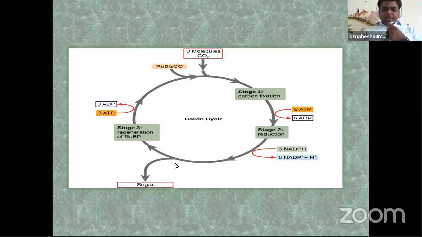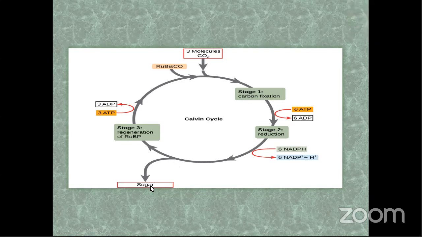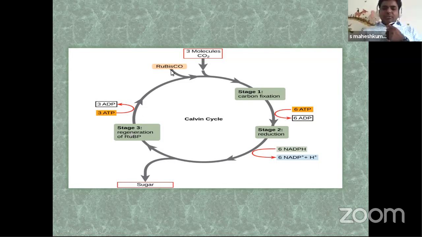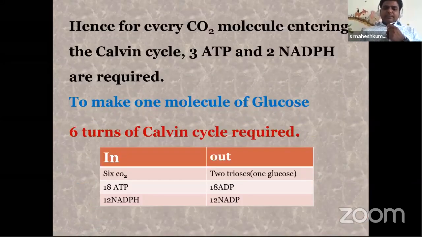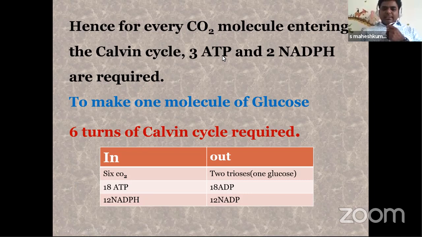Among these glyceraldehyde 3 phosphate, few go to the cytosol and the remaining all go to the regeneration of RuBP. This total cycle runs 6 times. Hence, for every CO2 molecule entering the Calvin cycle, 3 ATP and 2 NADPH are required.